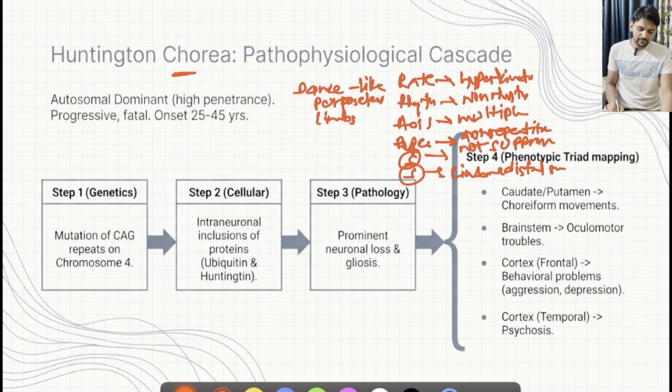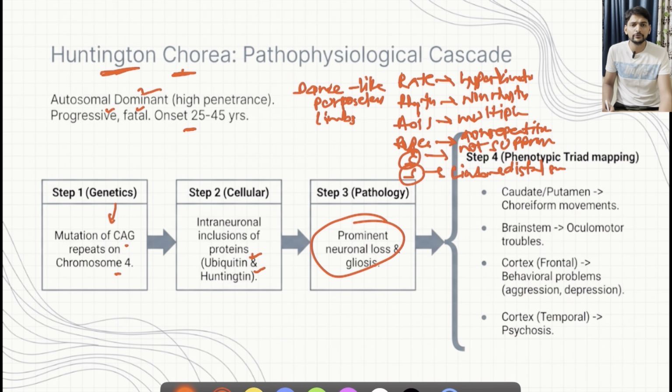One of the classical examples for chorea is Huntington's chorea. This is an autosomal dominant disease which is progressive and fatal. Usually it will be quite early onset. What happens here is, due to genetic involvement like mutations in CAG repeats on chromosome number 4, this leads to intracellular inclusions of abnormal proteins like ubiquitin and huntingtin. These abnormal protein inclusions lead to prominent neuronal loss, so we consider it a degenerative neurological condition.